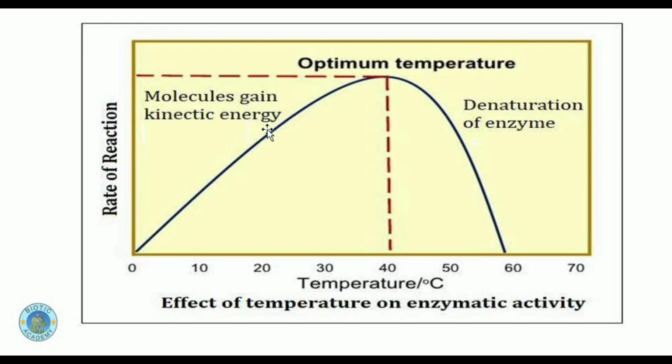But beyond that optimum temperature, the shape of the enzyme gets denatured. The active site of the enzyme will get denatured. Denaturing means the shape of the active site of the enzyme gets disturbed, and it is no longer able to catalyze any chemical reaction, and because its active site gets disturbed, it won't be able to fit any specific complementary shape substrate into its active site, hence won't be able to proceed with any chemical reaction.